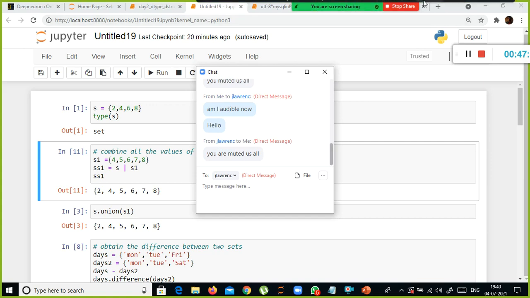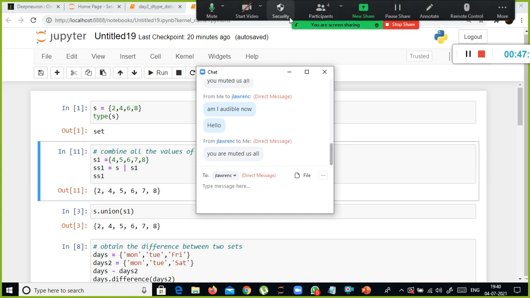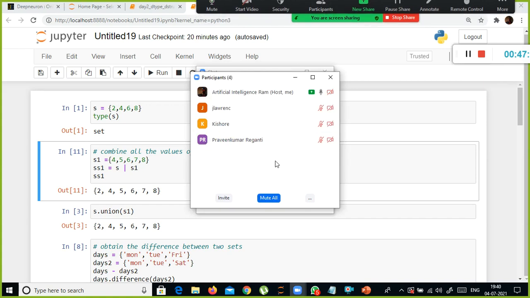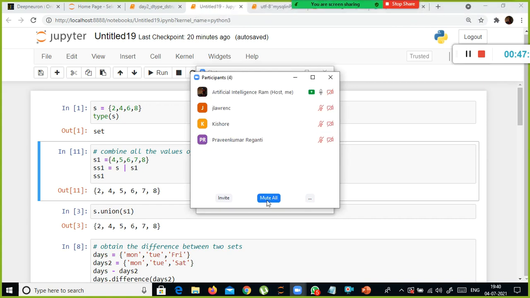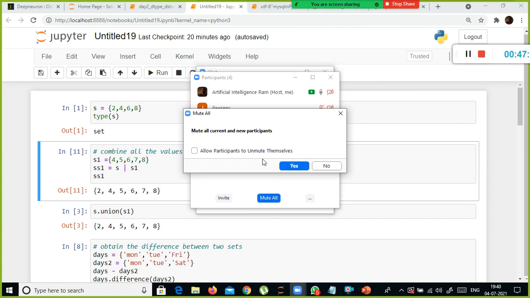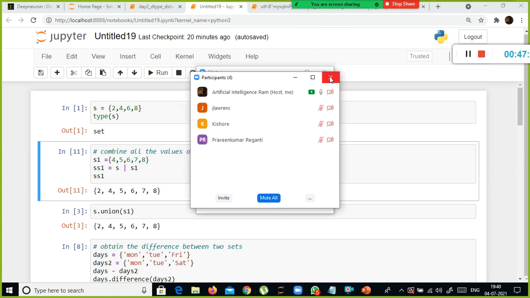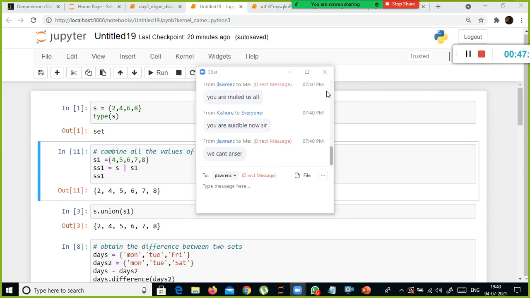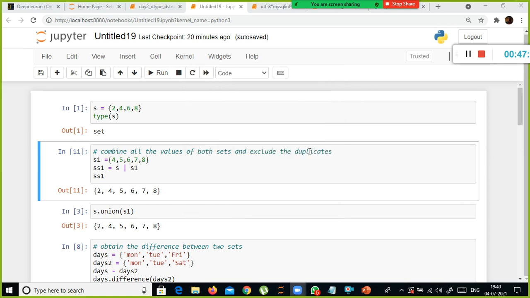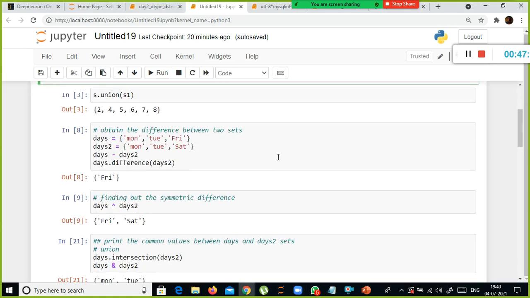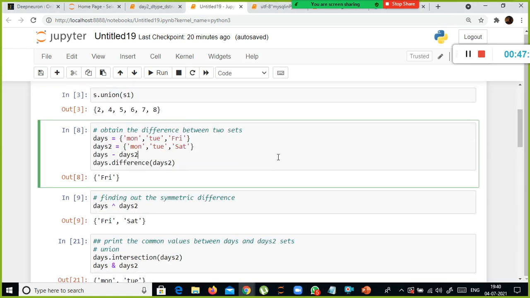Initially I used to mute you all. I unmuted everyone. I did not do anything. Look here, allow partition. Okay, this is the one, right? Somehow it went into that mode. Fine. So, am I audible now? Sorry, extremely sorry. We couldn't get a response, Satya, since the message is coming that you are not allowing it. Yeah, got it.